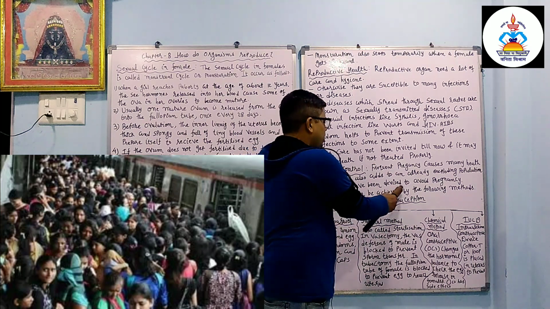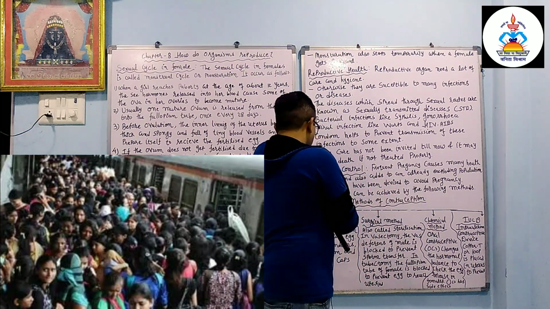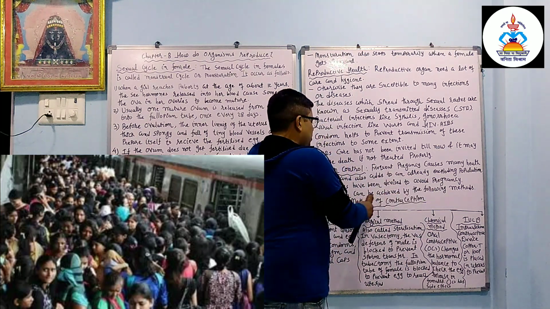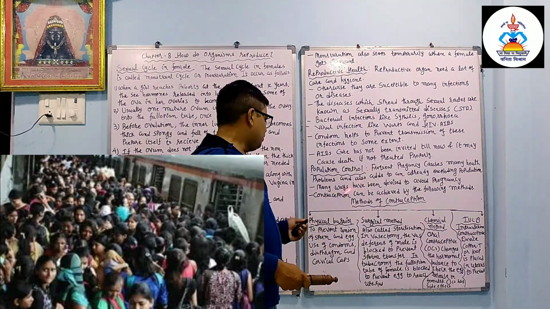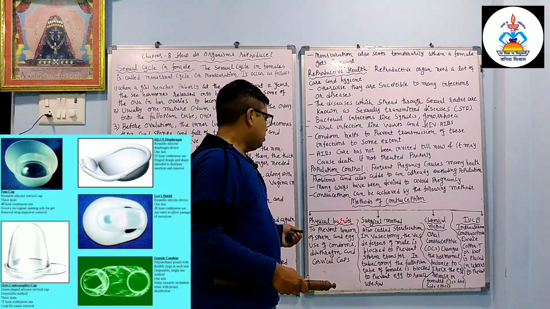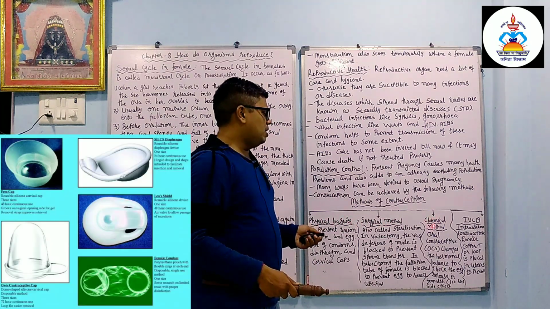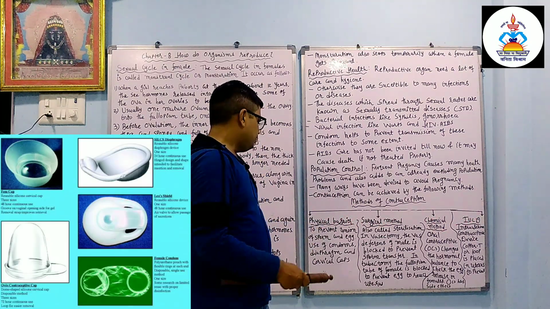Many ways have been devised to avoid pregnancy. Contraception can be achieved by the following methods. So we can avoid pregnancy by different methods. First is the physical barrier method. Second is the surgical method, then the chemical method, and the IUCD method.